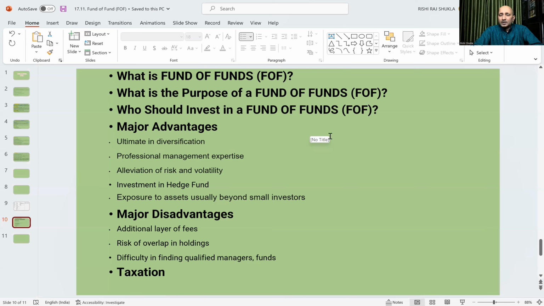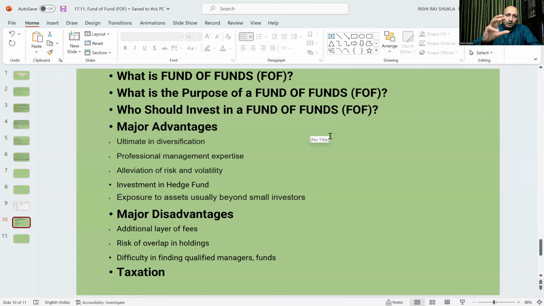Second thing, professional management expertise we get through this investment. There are fund managers who are professionals, and we get expertise from them, and they are in search of outperforming mutual funds and invest in their schemes. Then alleviation of risk and volatility. Of course, a particular scheme may be volatile due to inherent equity investments.